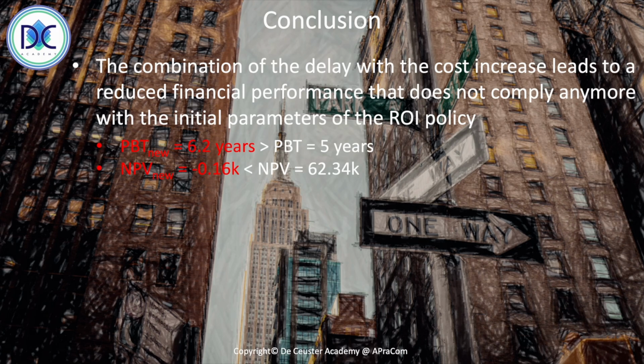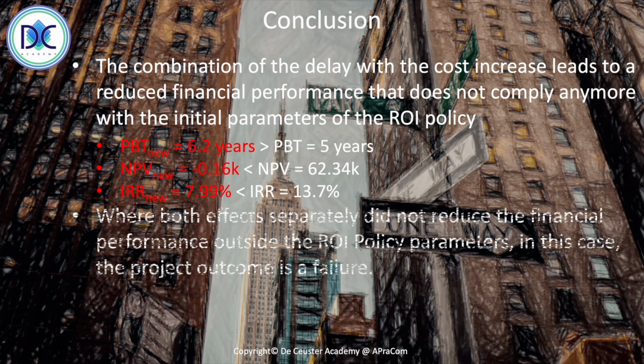The internal rate of return is slightly smaller than the 8% that we evaluated, but we're far away from the 13.7% that we originally estimated. When we look at the two effects separately, we did not really get outside of the policy parameters, but in this case, the project outcome is a failure.